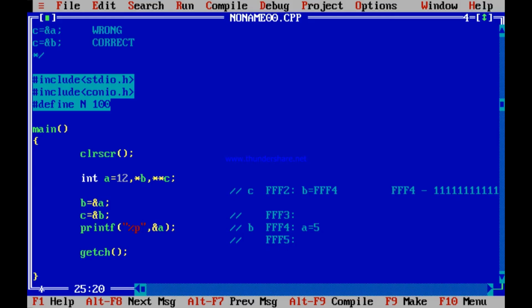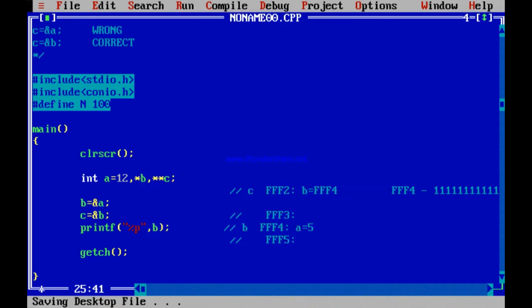If I print it like B, because the address of A is B, the address of A is FFF4, which I have put in B equal to &A, already written over here. So if I print B, it will print FFF4. Enter. Yes, FFF4. What if I print the address of B?